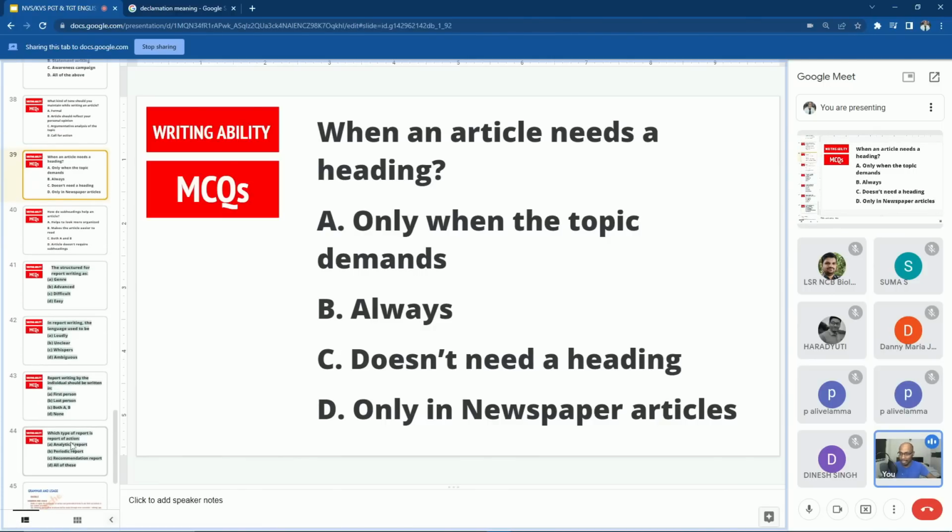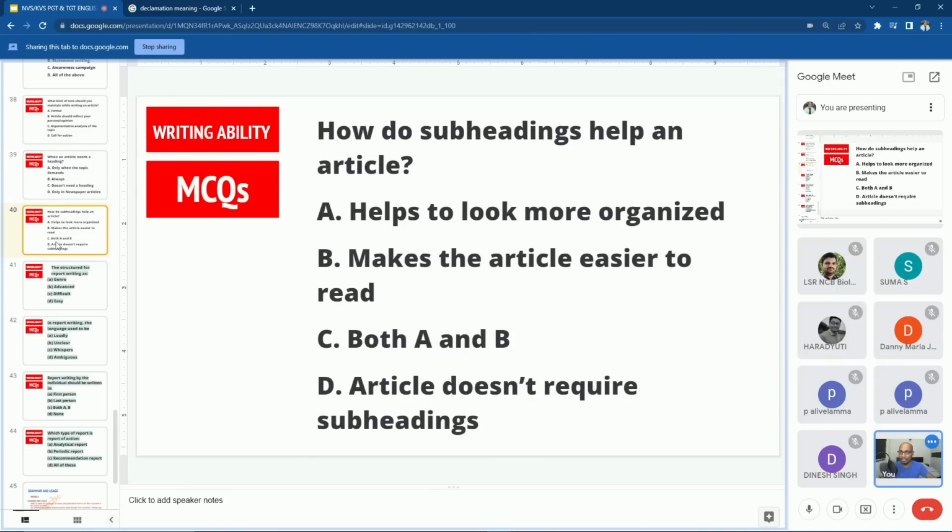Who is waiting for Hindi class? Madam is already there. I'll take two or three minutes, then we will start the Hindi class. Next question. I can't see Preeti, whether she is there or not. I'm not able to see. It's okay. Suma ma'am, can you read the next question?